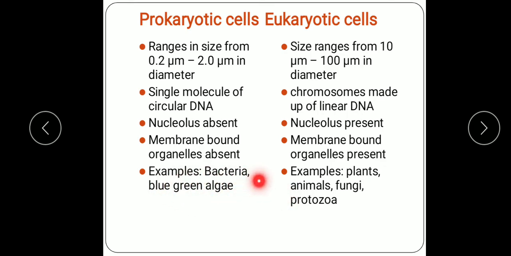Examples of prokaryotic cells are bacteria and blue-green algae, and examples of eukaryotic cells are plants, animals, fungi, protozoa, and many more. So on the basis of these differences, you learned about prokaryotic and eukaryotic cells. So, understood, students, the difference between these two cells?